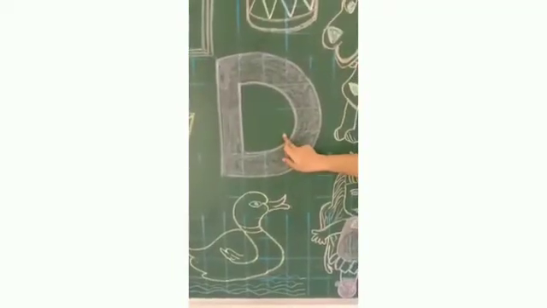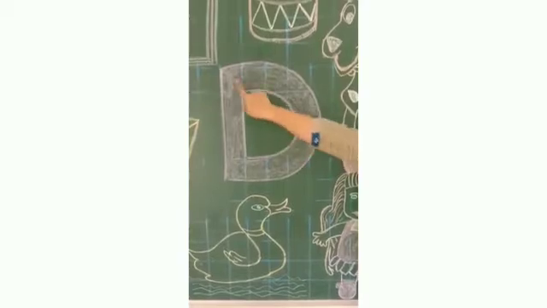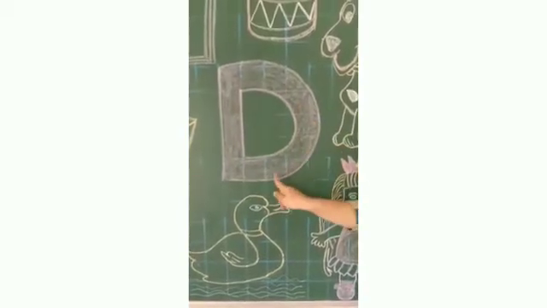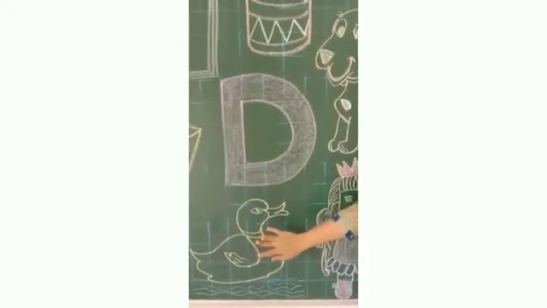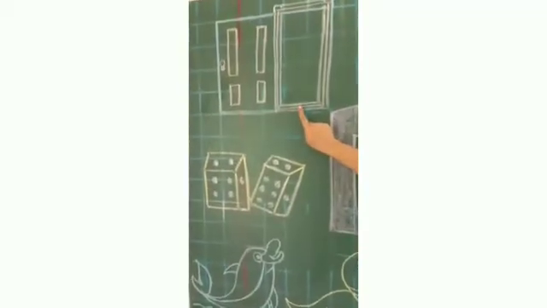Now this is letter D. How to write D? D says D. Standing line, opposite C curve. Now these all are pictures which start with letter D. Let us read the pictures which start with letter D. What is this? Yes, this is door.